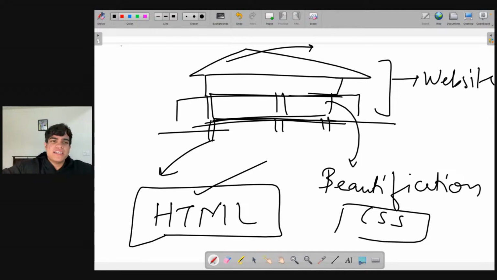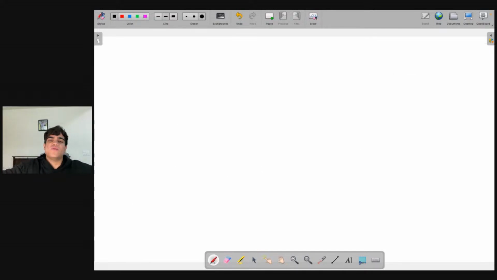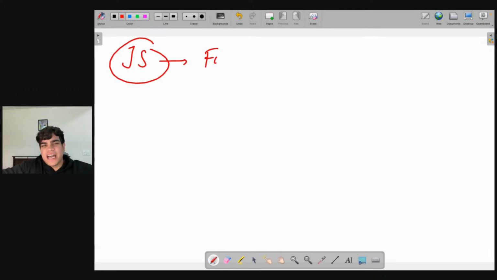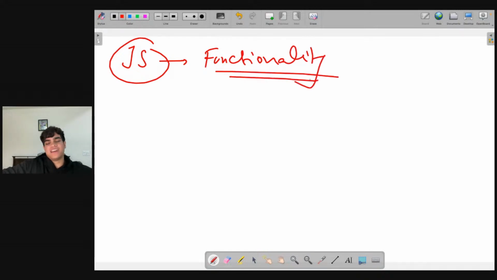The third part is the functionality part. And what exactly is the functionality of the house, you might say? Well, there's a lot of functionality in the house. There's a switchboard behind me, right over there. If I click on one of the switches, the lights turn on. If I click on the other switch, the fan will start running. If I switch on another switch, another light will switch on. Right? If I turn the tap in my bathroom, water will start flowing. If I turn it anti-clockwise, water will stop.